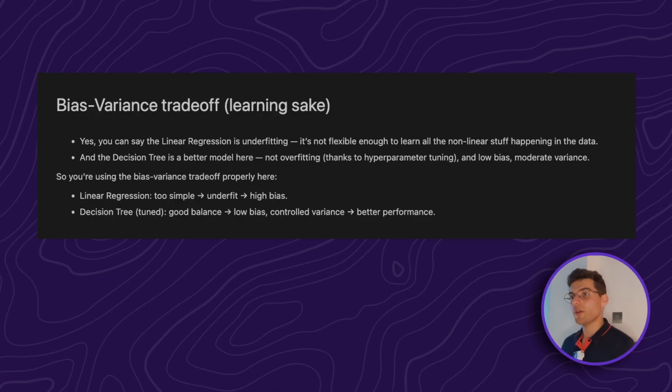Bias refers to errors from a model being too simple, so we say that it's underfitted, while variance is error from models being too complex, and we say they are overfitted. The goal is to balance both so that the model generalizes on unseen data really well. So too much variance is not good, too much bias is not good. Finding the right balance is the aim.